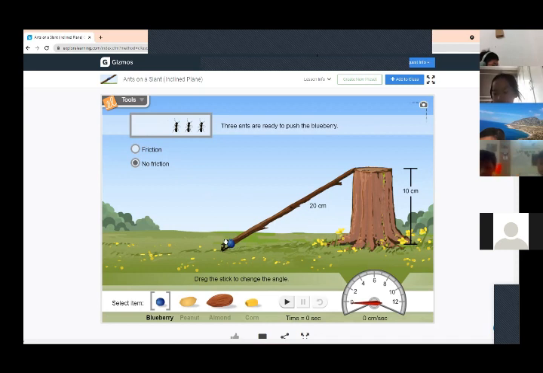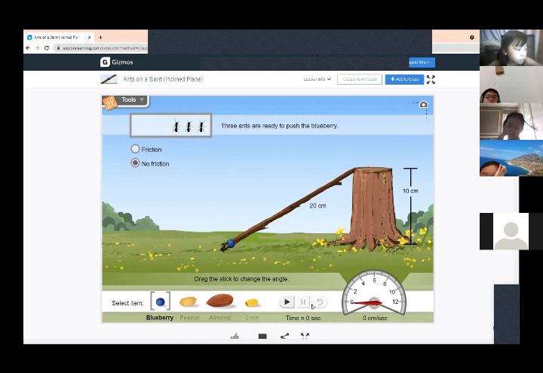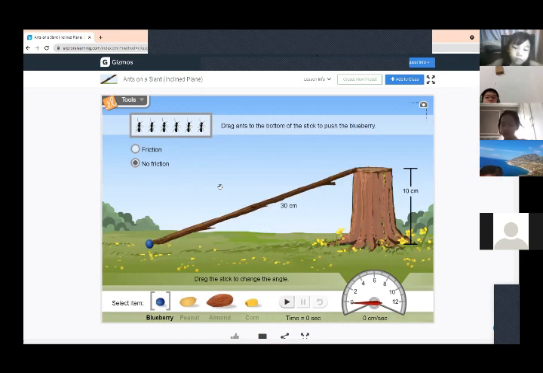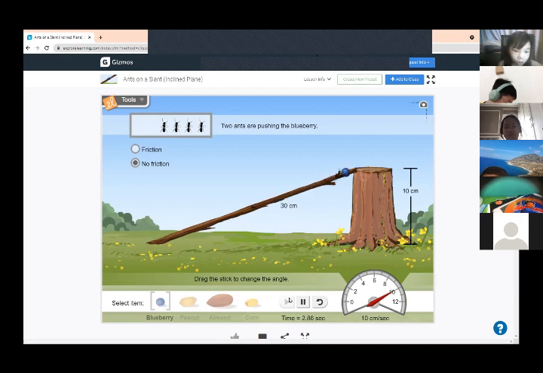Okay, guys, let's see if our 3 ants will make it up our longer stick. Oh, now it only takes 3 ants. Before, when it's shorter, the 3 ants can't make it up. Okay, let's try even longer. 30 centimeters. How many ants can you make? So now we have a longer ramp. Let's see if 1 ant can make it up. Okay. No. So we have 2 ants. Okay, 2 ants is making it up the ramp. So now that our ramp is longer, it takes less force.